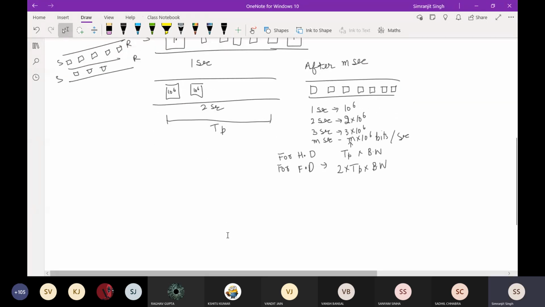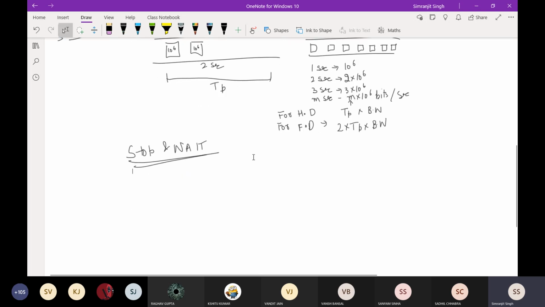Okay, so till here. Now I'll show you what happens in stop and wait. In case of a stop and wait protocol, what actually is the capacity of a channel? Suppose you are in stop and wait. Now you know that whatever is the bit.